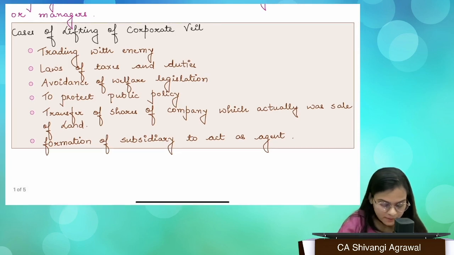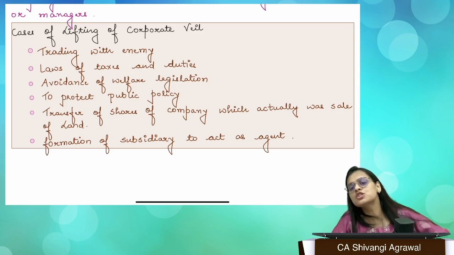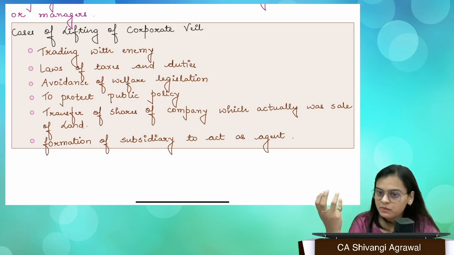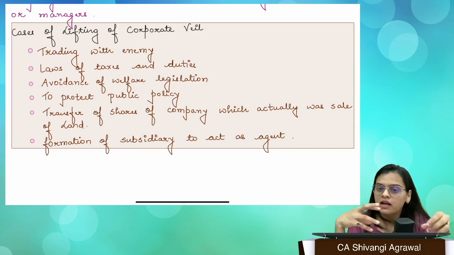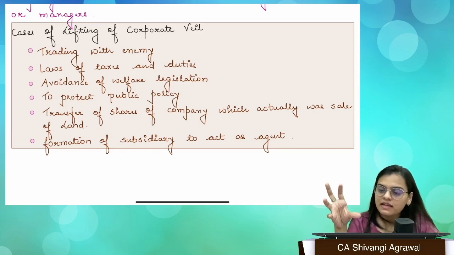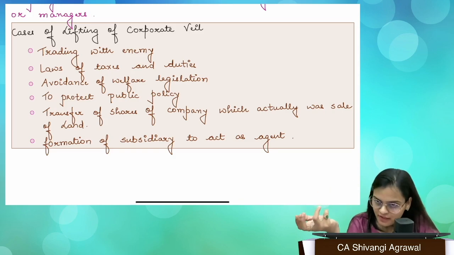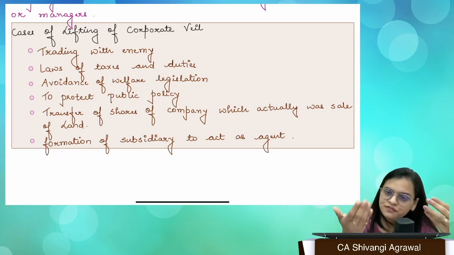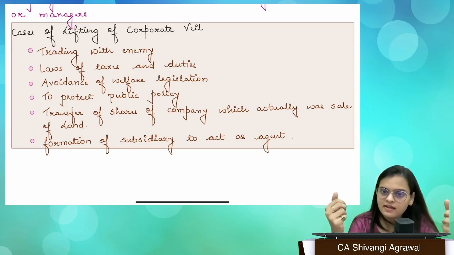The very first one is trading with the enemy, or you can say determination of the enemy character of the company. Now, what is an enemy? That you have to understand. A company can be our enemy or our friend, or anyone we are dealing with can be our enemy or our friend, right? How do we decide that?